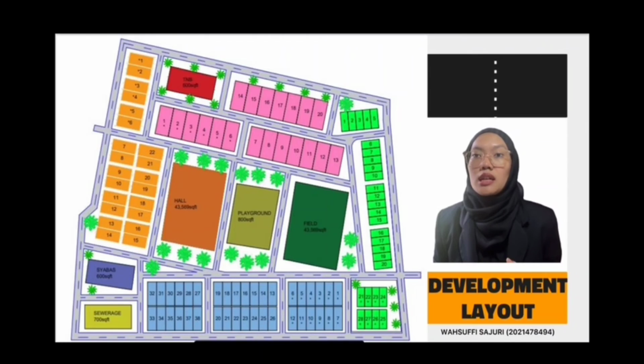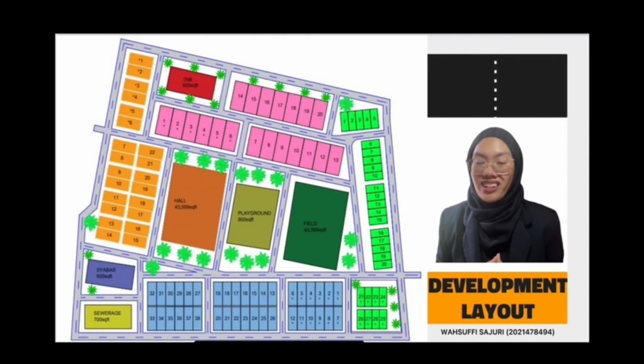Single-story detached house in pink, and double-story shop house in neon green. For facilities, field is in dark green, playground in olive green, hall in dark green, sewerage in lime green, GMB substation in red, water tank is purple and kaya. Noted that the star houses is for Bumi Lot.